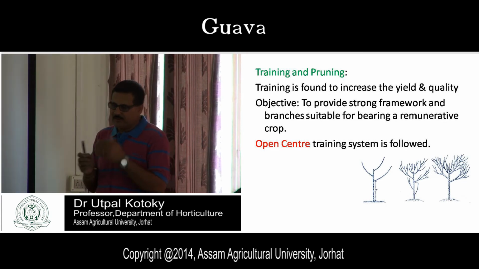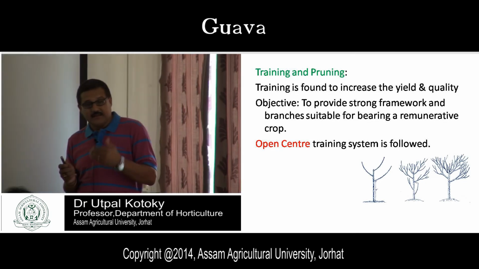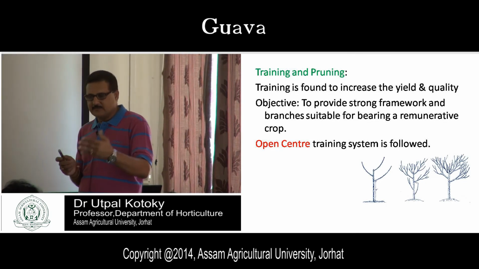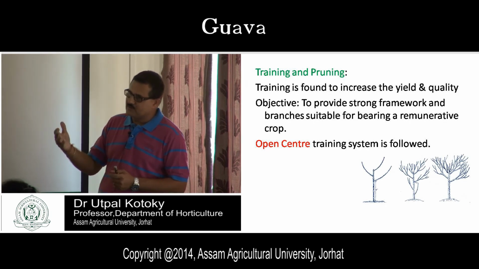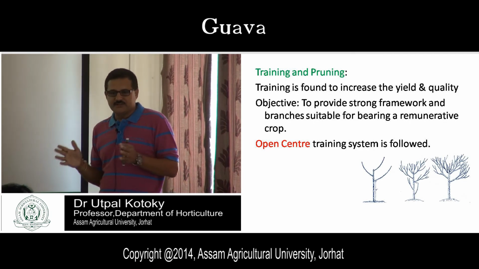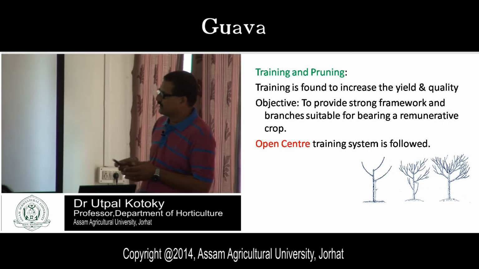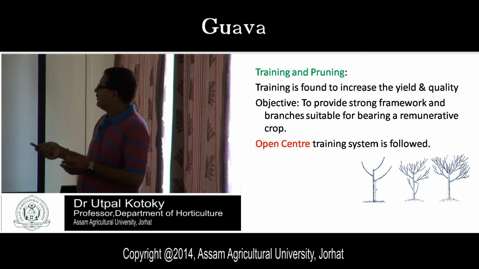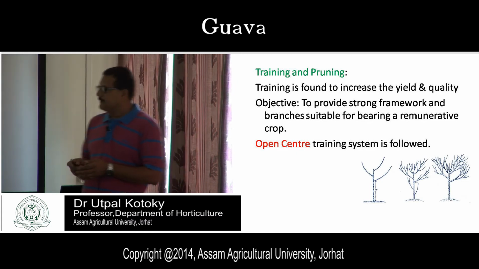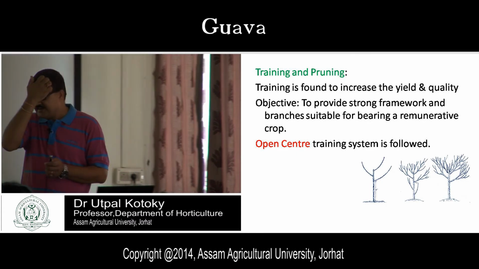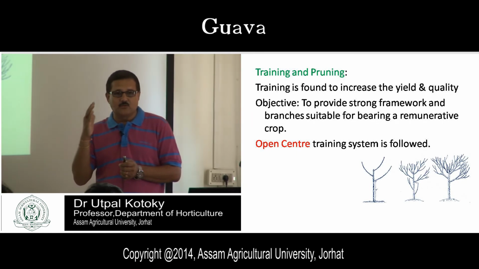So when can this be done? Training at the early stage of the plant. At the early stage of the plant you can give proper shape of the plant and also give a strong framework, and also for bearing a remunerative crop. That means this training and pruning is essential in guava.